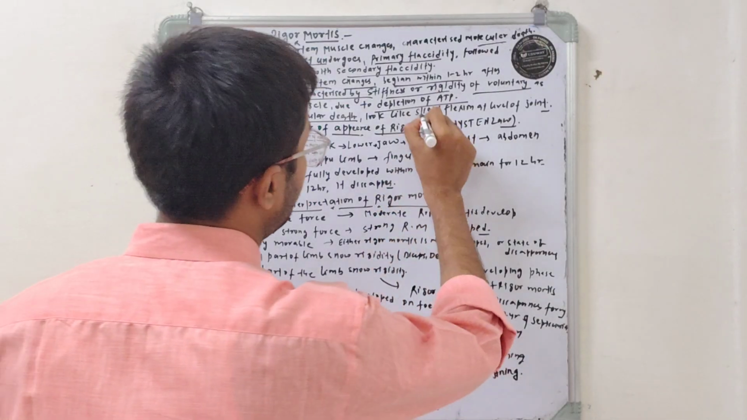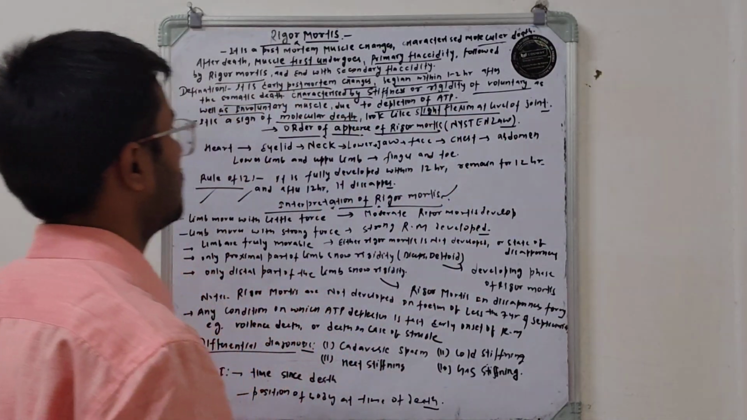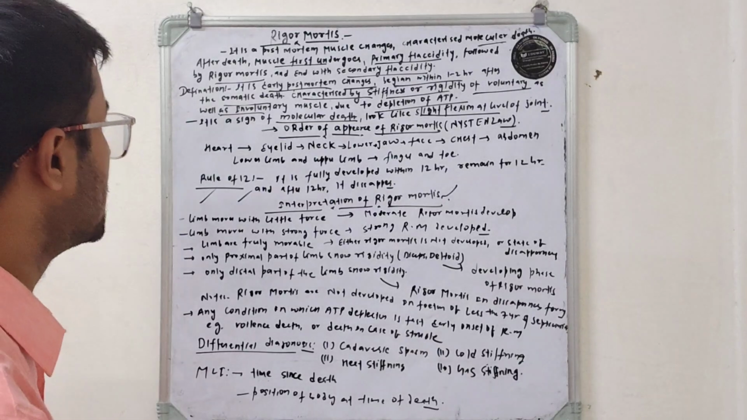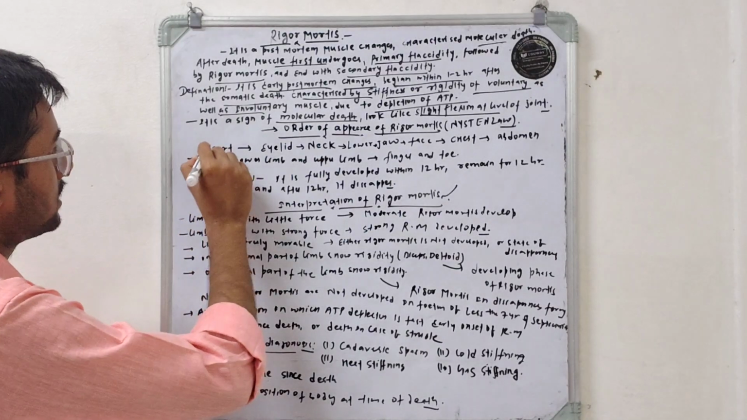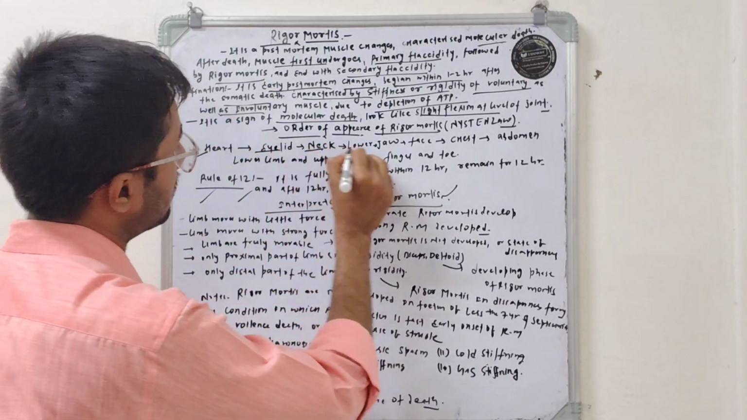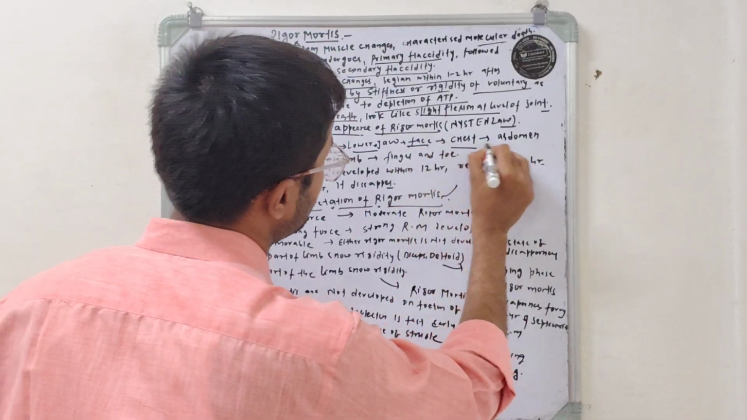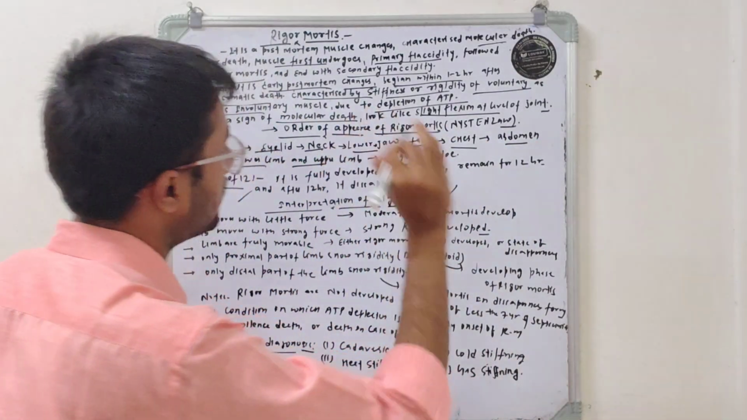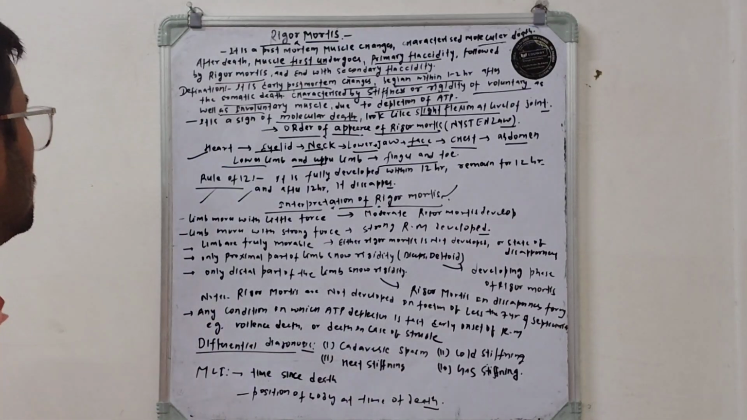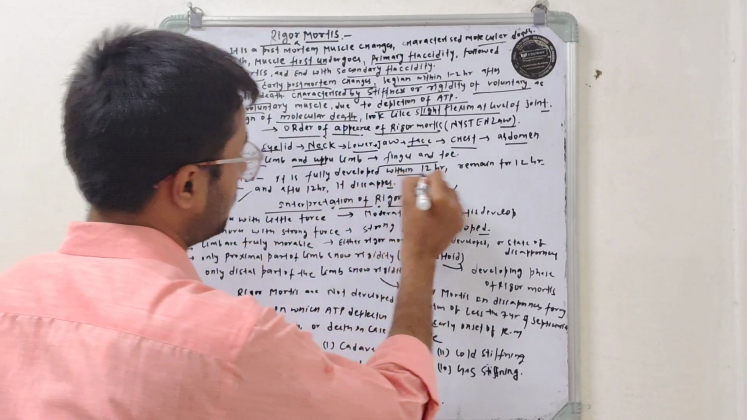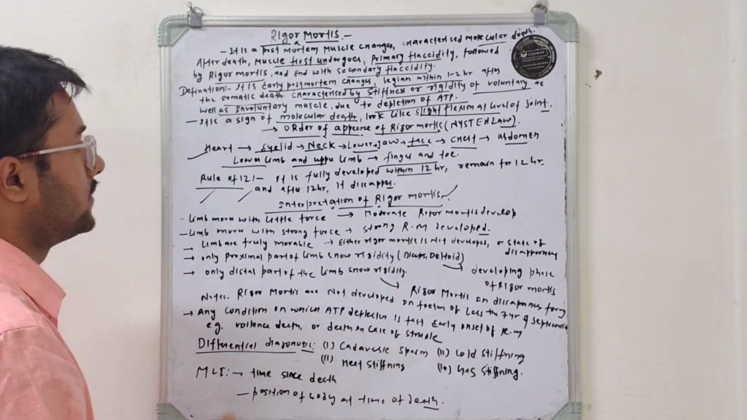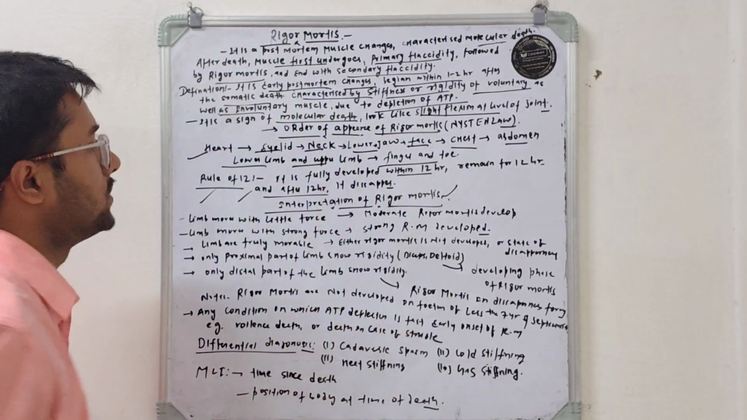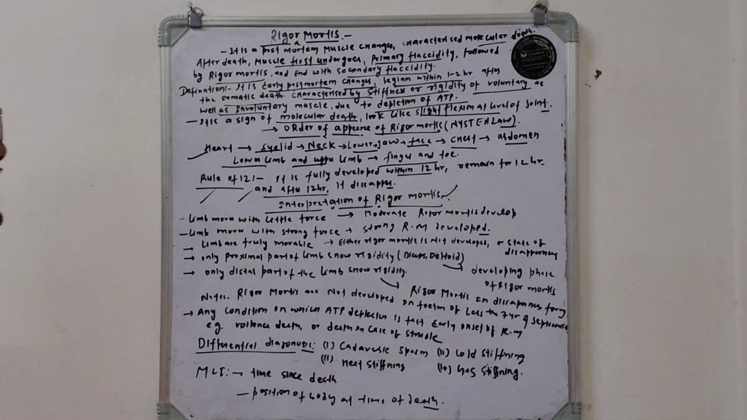It looks like a slight flexion at the level of the joints. Order of appearance of rigor mortis: it first starts with the heart, then eyelids, neck, lower jaw, face, chest, abdomen, lower limbs and upper limbs, and finally it develops in the fingers and toes. Rule of 12: it fully develops within 12 hours, remains for 12 hours and disappears after the 12th hour.